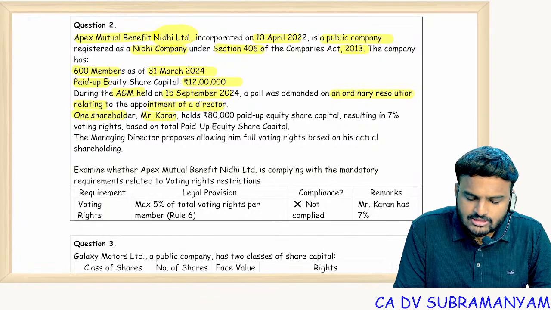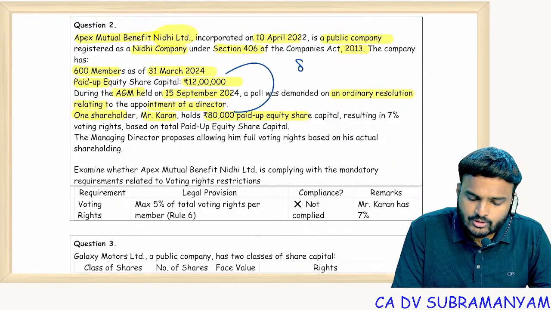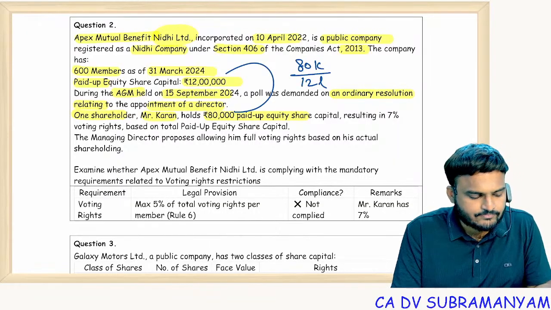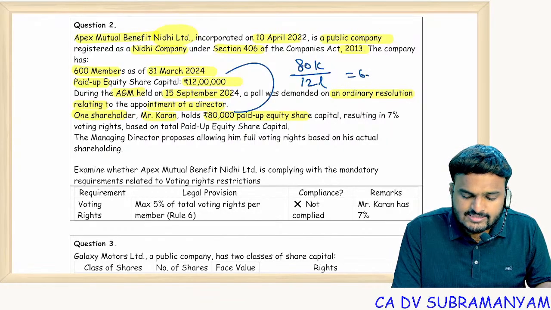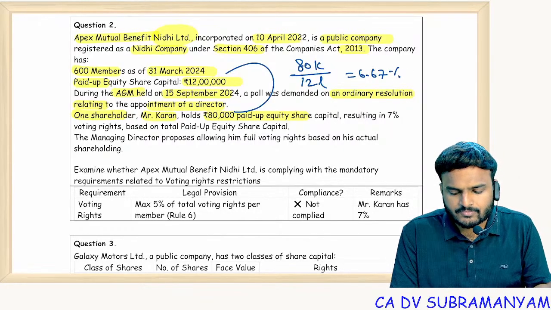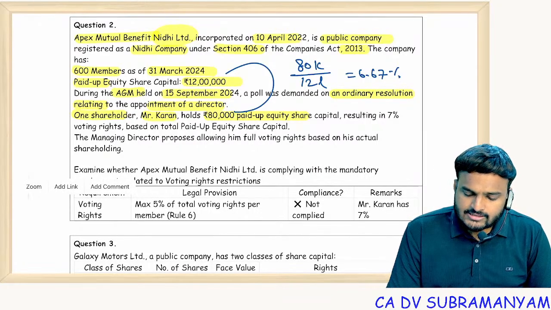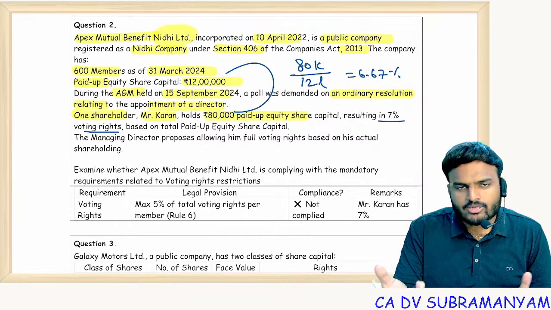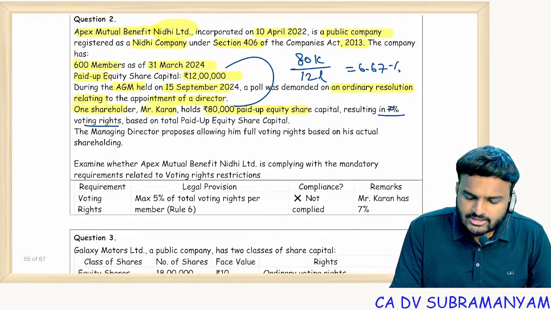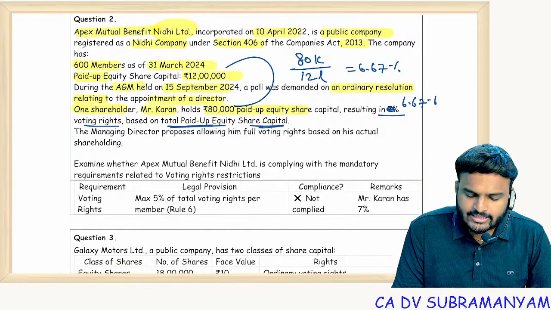One shareholder, Mr. Karan, holds 80,000 paid up share capital. So 80,000 divided by 12 lakhs is 6.67 percent, resulting in 7% of the voting rights. That means round off 6.67 to 7%, but actually it is 6.67% only, based on the total paid up equity share capital.